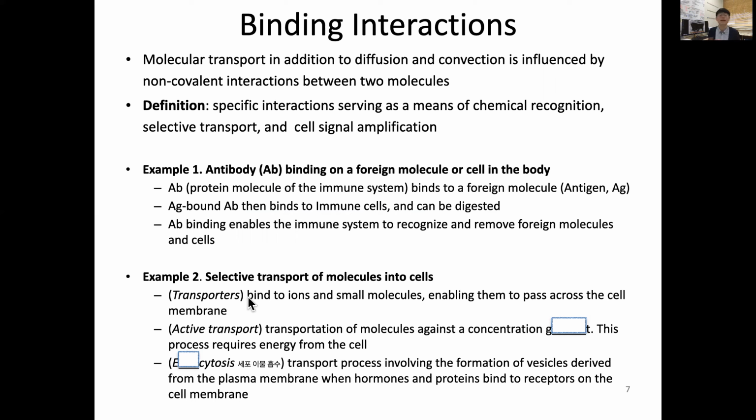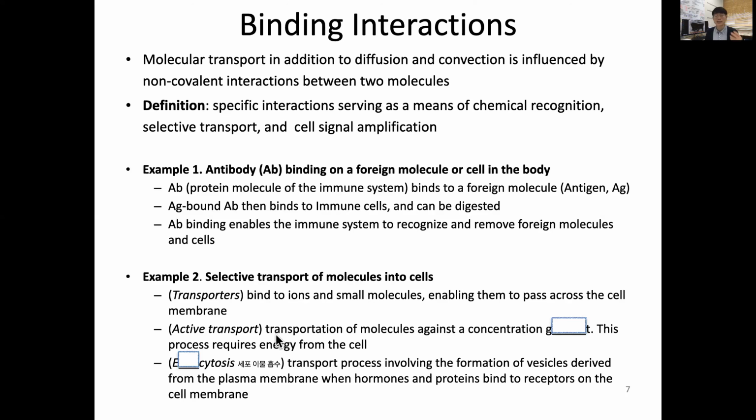Another example is selective transport of molecules into our cells. We know the cell membrane has a lipid bilayer structure, and not all molecules can cross freely. So we have transporters which bind to specific ions and small molecules and enable them to pass across the cell membrane, because our cells need to transport molecules in and out.